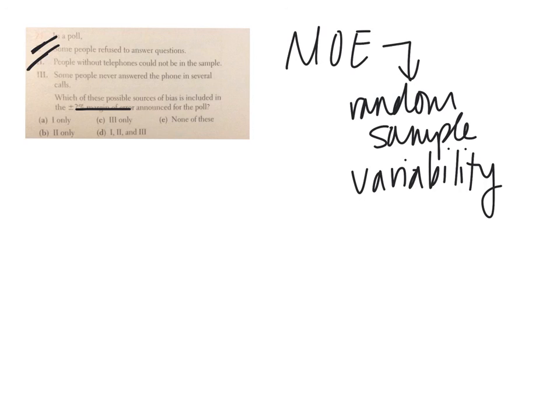Some people never answered the phone in several calls. So that's also non-response. So actually none of those can be accounted for in the margin of error. The only thing that can be accounted for is the fact that from random sample to random sample, you would get different sample proportions and sample means. The margin of error in the confidence interval does not account for all of those other kinds of bias.